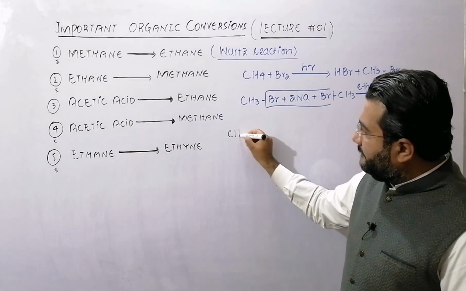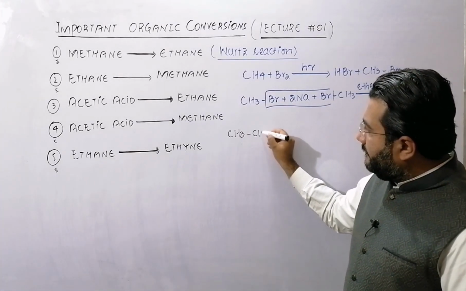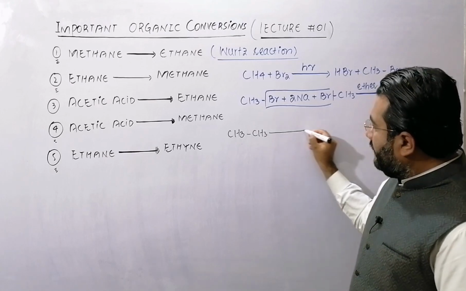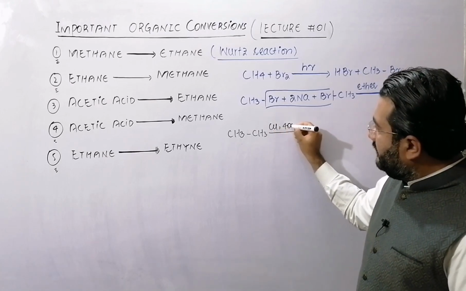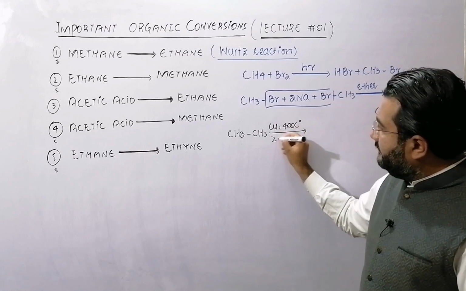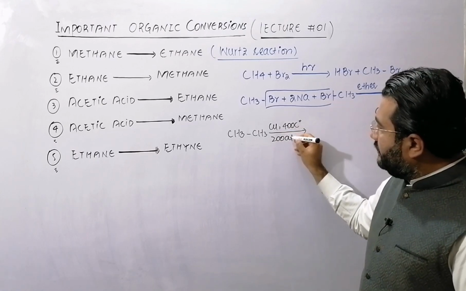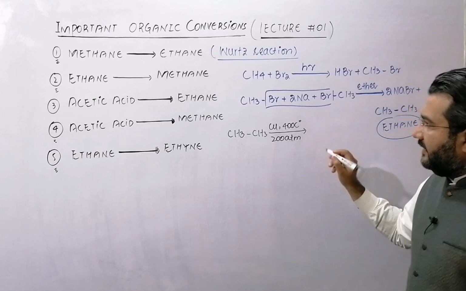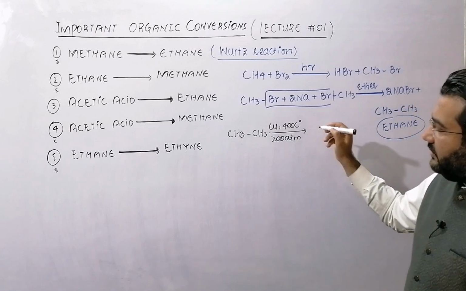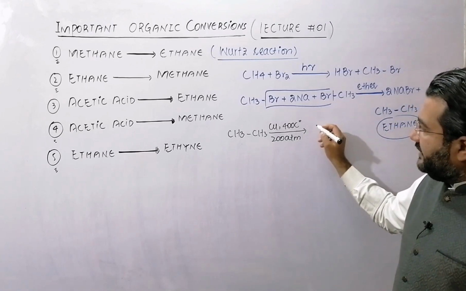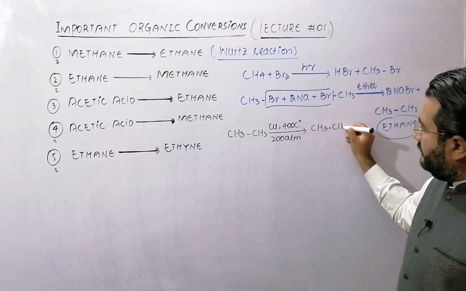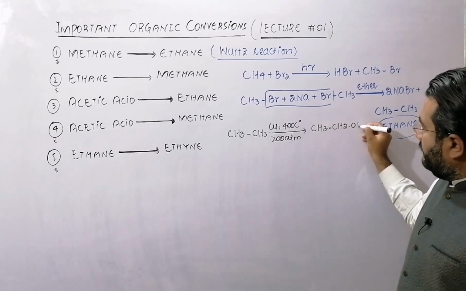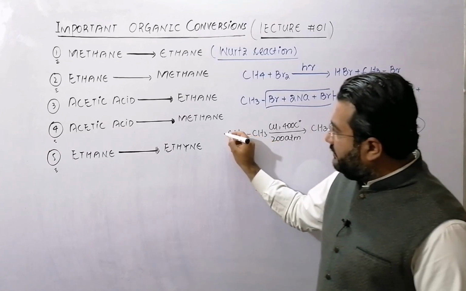So for this purpose, now ethane will be oxidized in the presence of copper, 400 degrees C, 200 atm pressure, and oxygen will be used. That ethane after oxidation will be changed to ethanol.